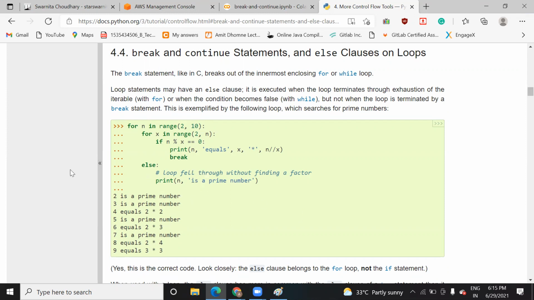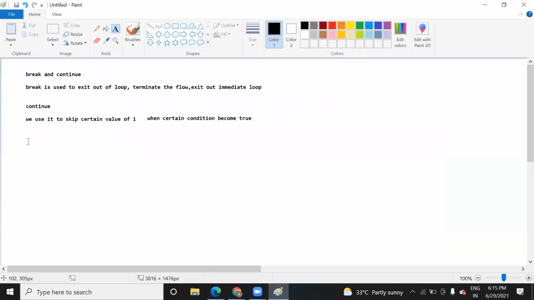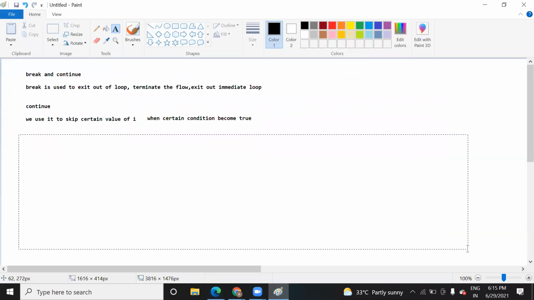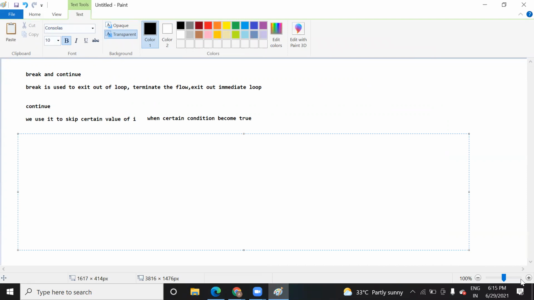Okay. So I can give you a short introduction, like what actually this for and else is. It's looping. Looping in the sense, why we use this for loop and if condition and all. See, in every programming language, there are two concepts, loops and conditions. Every programming language has these two modules.